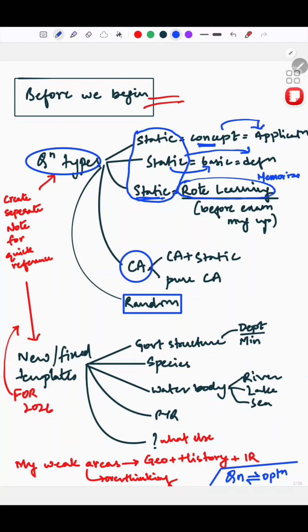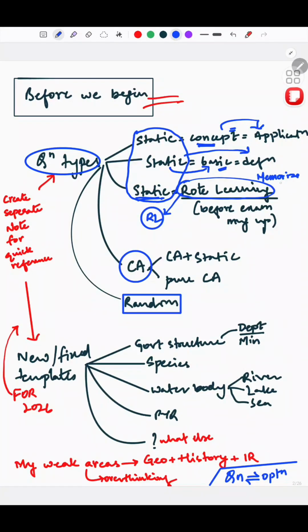My suggestion as an aspirant is to always have this area handy and revise it before the exam. Your concepts and definitions you will revise before the exam, but your basics have to be strong so that you can attempt it. For the rote learning, memorization part, go through it before the exam. The hit rate increases because if you are lucky, from the 10-15 documents that you create, some question will come from somewhere. This happened with me in the exam also. I'll cover that as we go ahead.